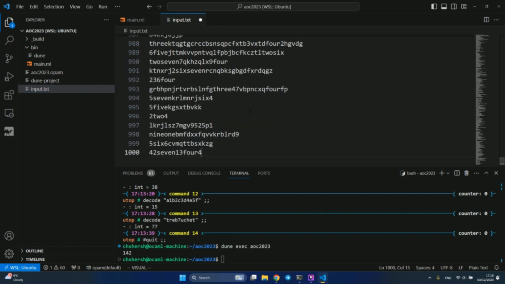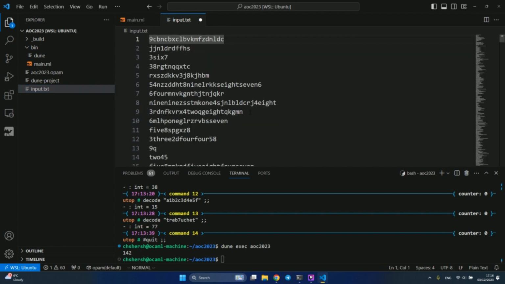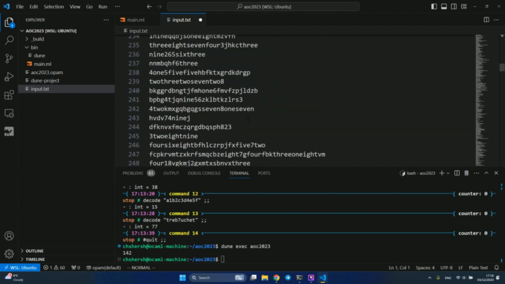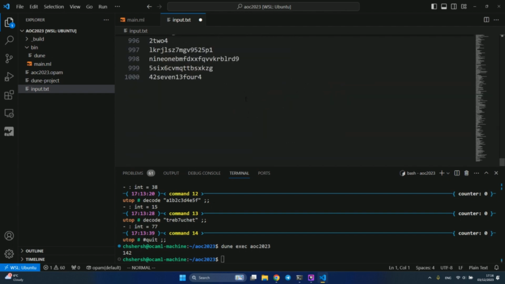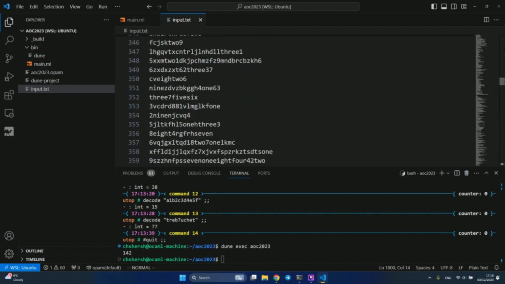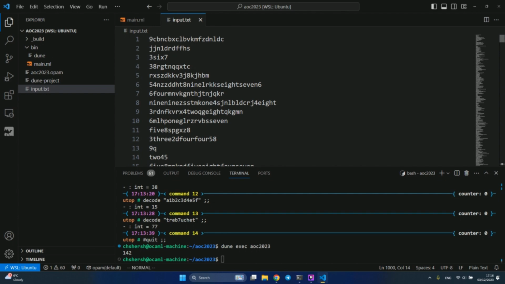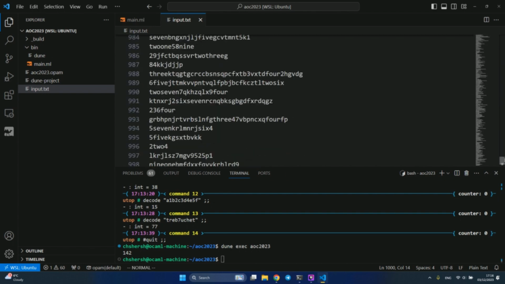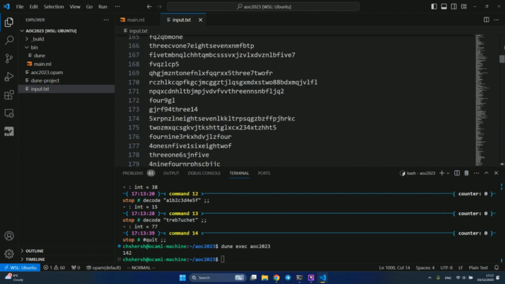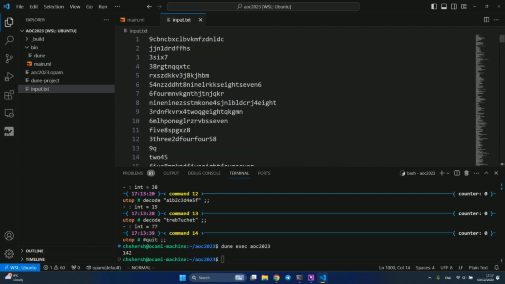Okay, let's do paste. Okay, 1000 lines. 1000 lines, cool. When you copy paste some huge random string, like a crypto wallet or Advent of Code input, it's basically the same thing. Let's just check that the first and the last line are the same.